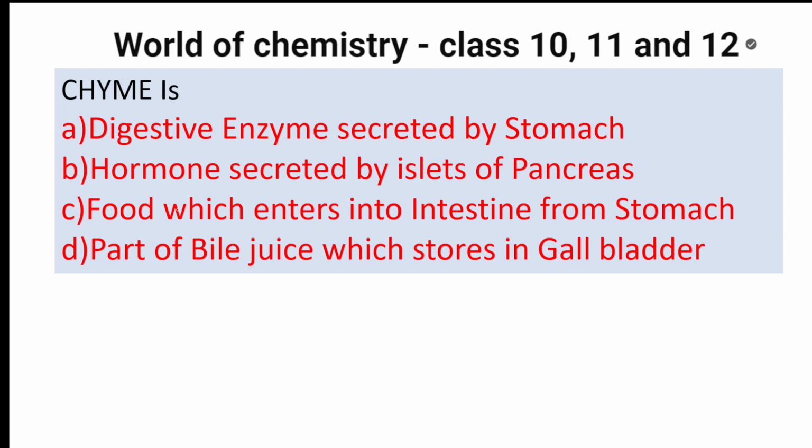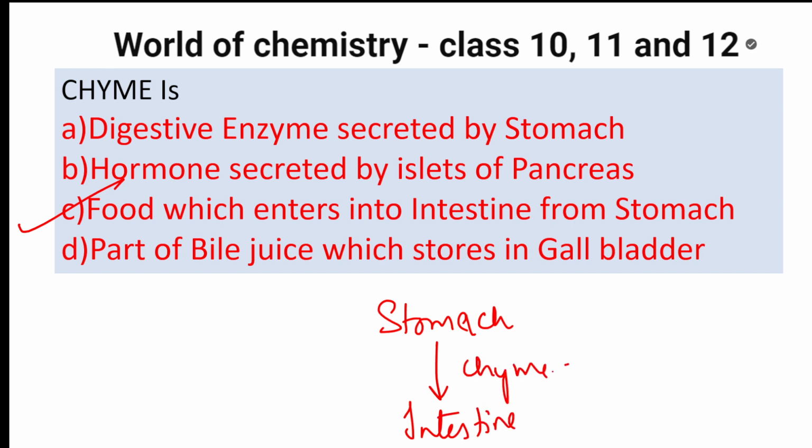Chyme is nothing but the food which enters into the intestine from the stomach. That's called chyme. Okay, right?